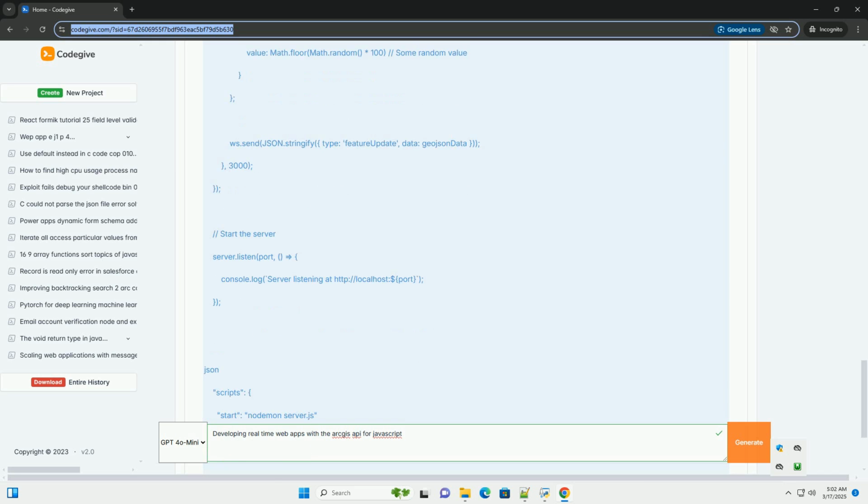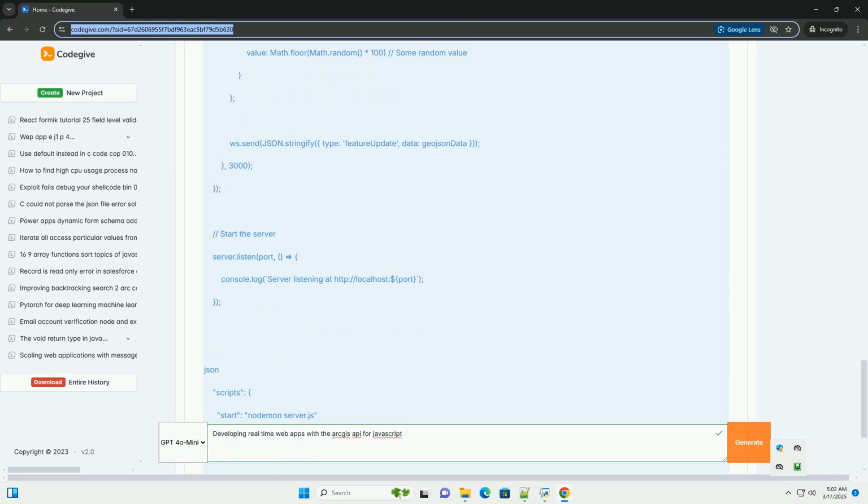Important: graphicsLayer.removeAll clears existing graphics before adding the new one. This is the simplest approach for a single updating feature. For multiple features, you'd need a more sophisticated approach to update only the changed features, for example using feature IDs. It also includes error handling for the WebSocket connection.